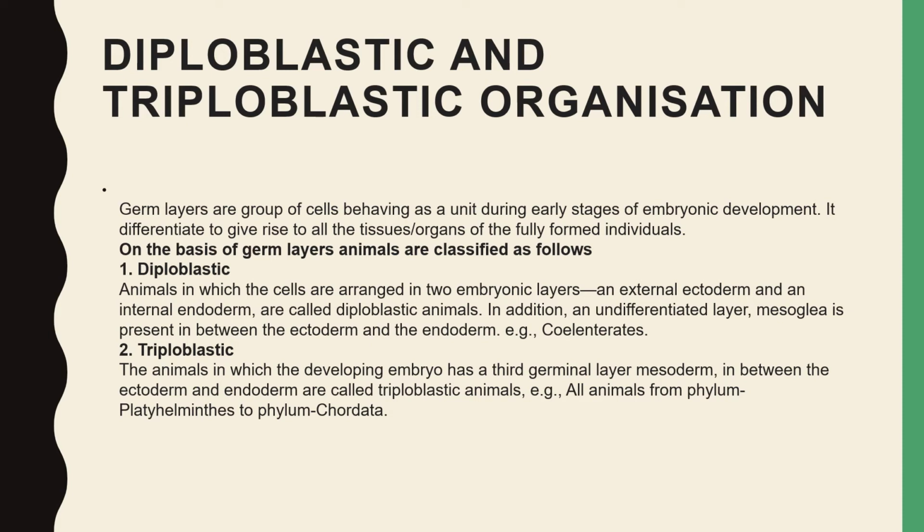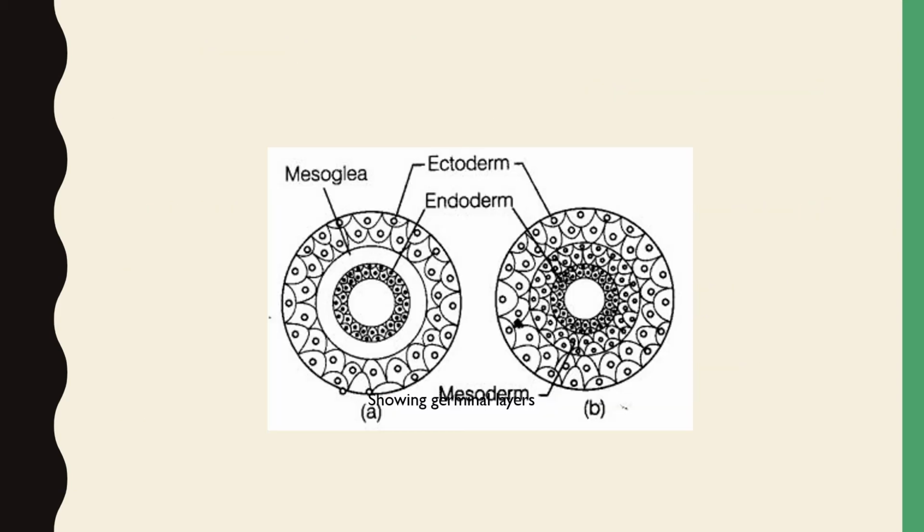Germ layers are embryonic layers. If the development of the organism occurs by two germ layers, that is ectoderm and mesoderm, only two layers, then it is called diploblastic. And if three layers are involved in the development, that is ectoderm, mesoderm and endoderm, then it is called triploblastic. Here you can see the different germ layers, three germ layers.